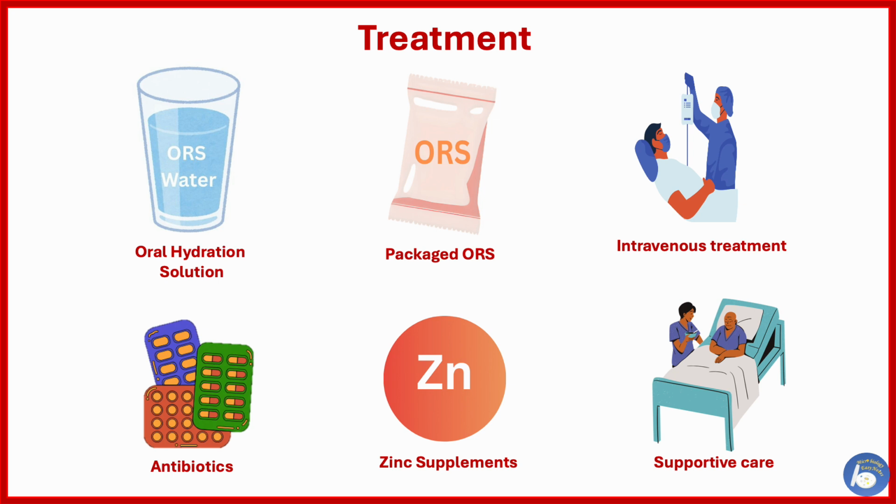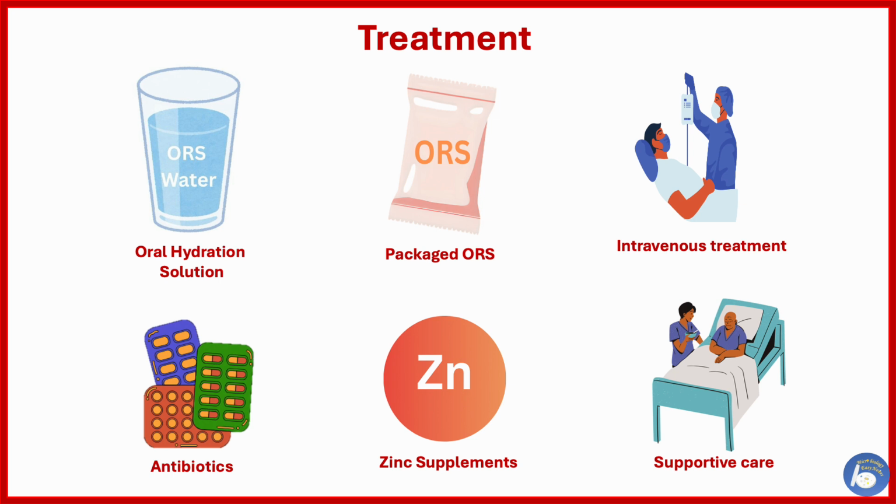Treatment of cholera. Immediate treatment is necessary because in a few hours, severe symptoms may appear and cause death. The first major and important step is to focus on rehydration, and for that, oral rehydration solution, popularly known as ORS, is necessary for most patients. This can be made at home or packaged ORS solution is also available in the market. The right balance of sugar and salt helps the patient's body to absorb the water.